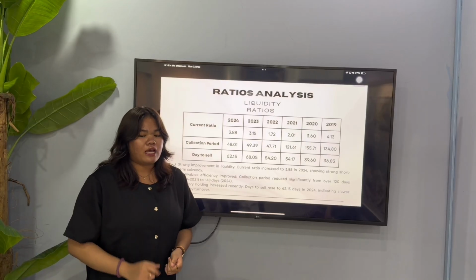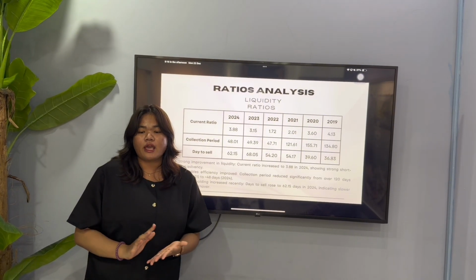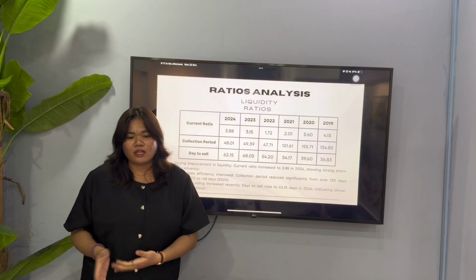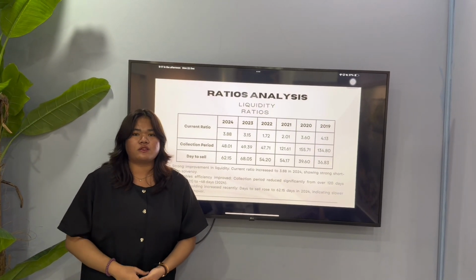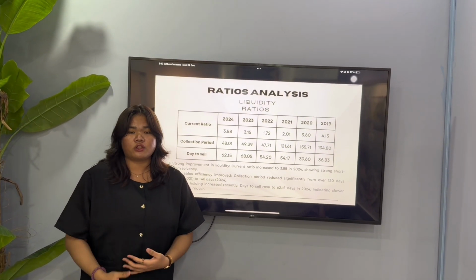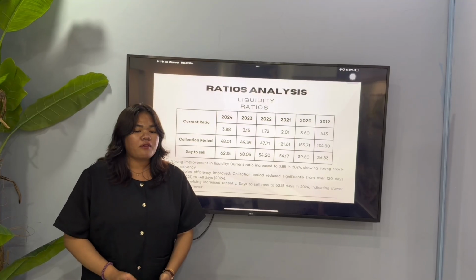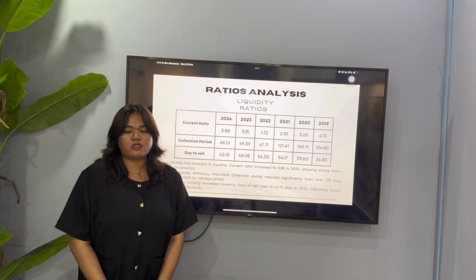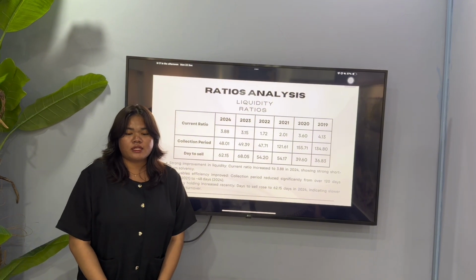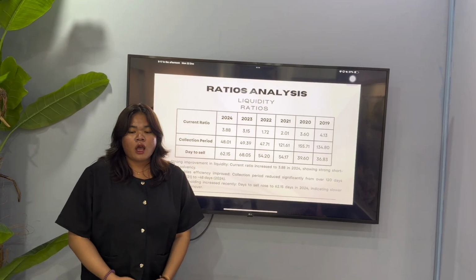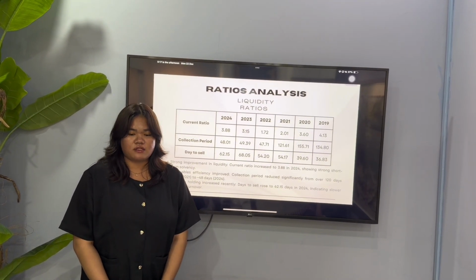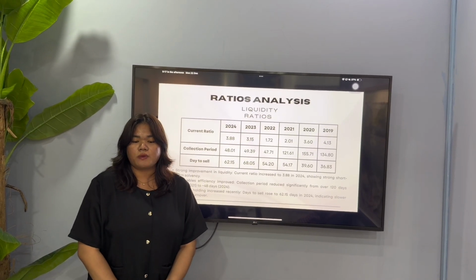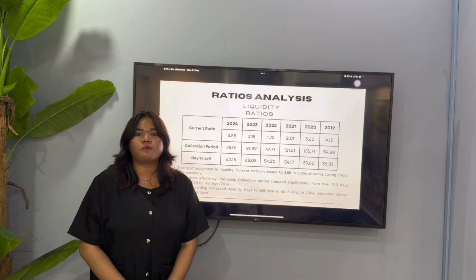Next, the collection period has improved significantly. It dropped from a very high level of over 122 days in 2020 and 2021 to around 48 days in 2024, which suggests more effective credit control and faster cash inflow. However, the days to sell inventory increased to 62.15 days in 2024 compared to earlier years. This indicates that inventory is moving slowly, which may tie up cash and affect efficiency. Overall, the company demonstrates a strong and improving liquidity position. Attention should be given to inventory management to maintain optimal cash flow.